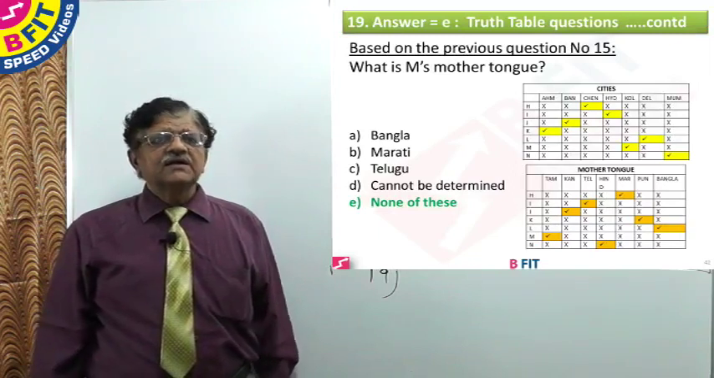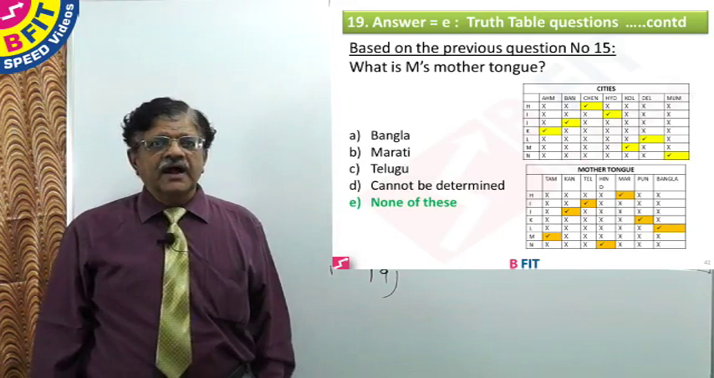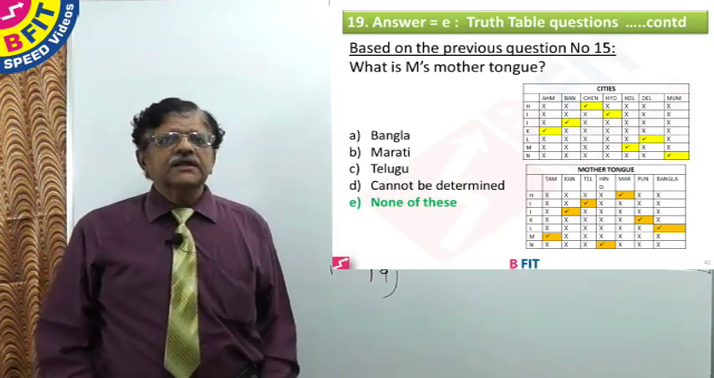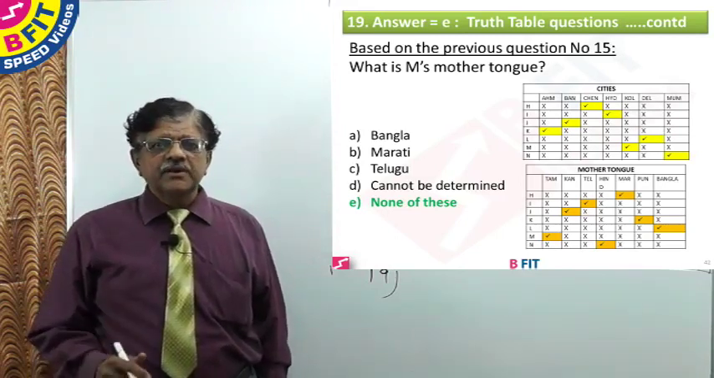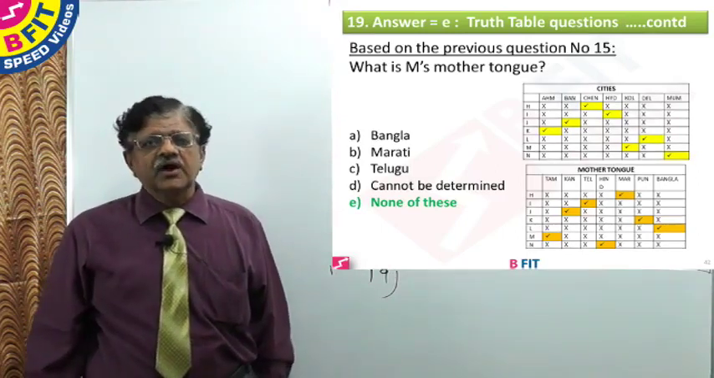So we have answered about five or six questions based on one truth table, and it is very important that you learn the art of making the truth table, because nowadays definitely one question comes from the truth table in all the reasoning exams.